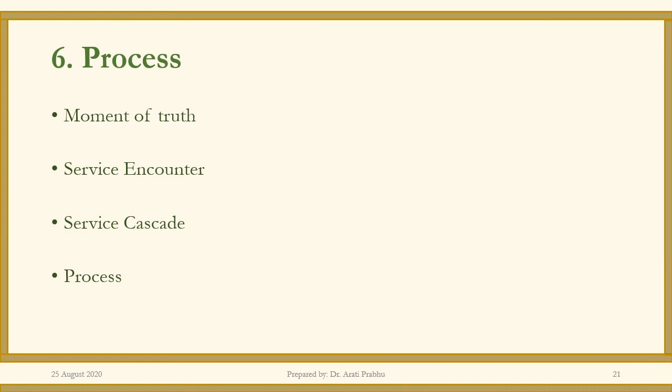There is also an important term which we'll be studying later, which is blueprinting. A blueprint, which is basically a plan, is an analytical tool that is helpful in identifying the service encounters in which typically the guests will participate as they move through the service process. Services, again, we will look at in detail. For now, we are familiarizing ourselves with these important jargon in processes, which is moment of truth, service encounter, service cascade, and processes.